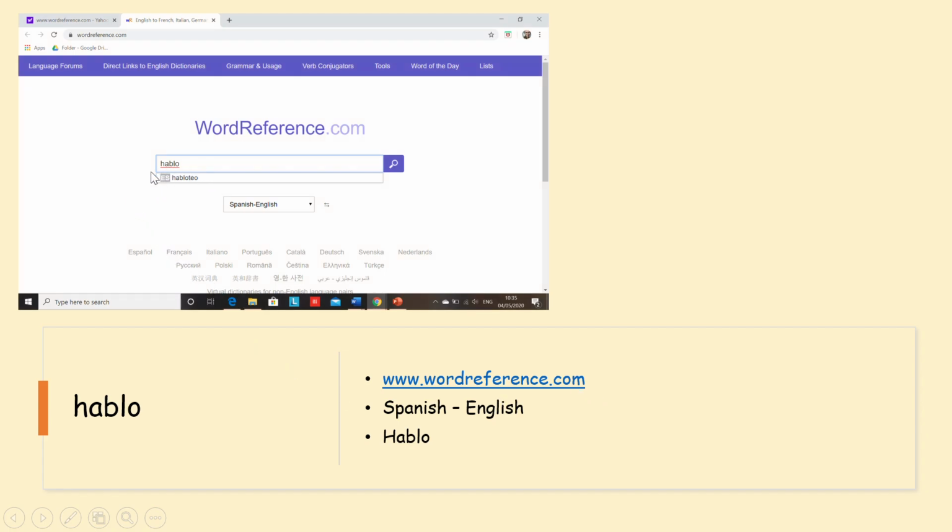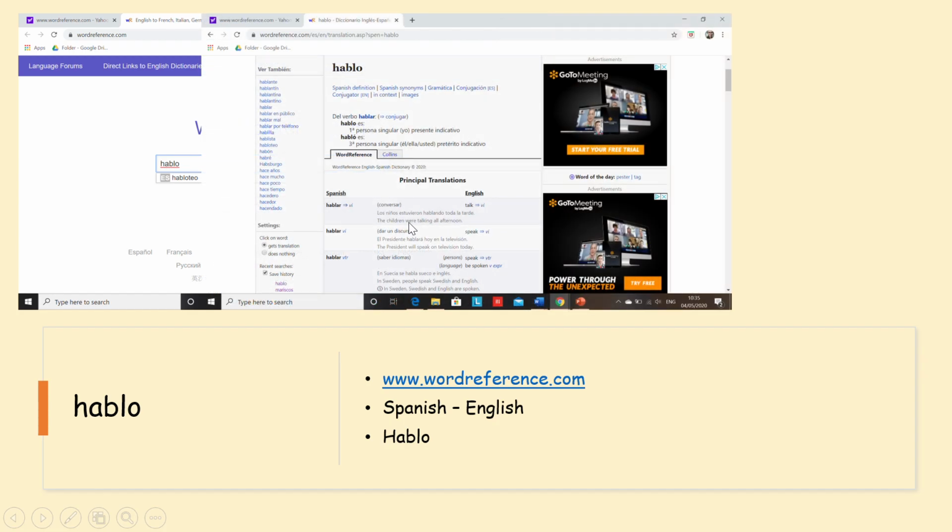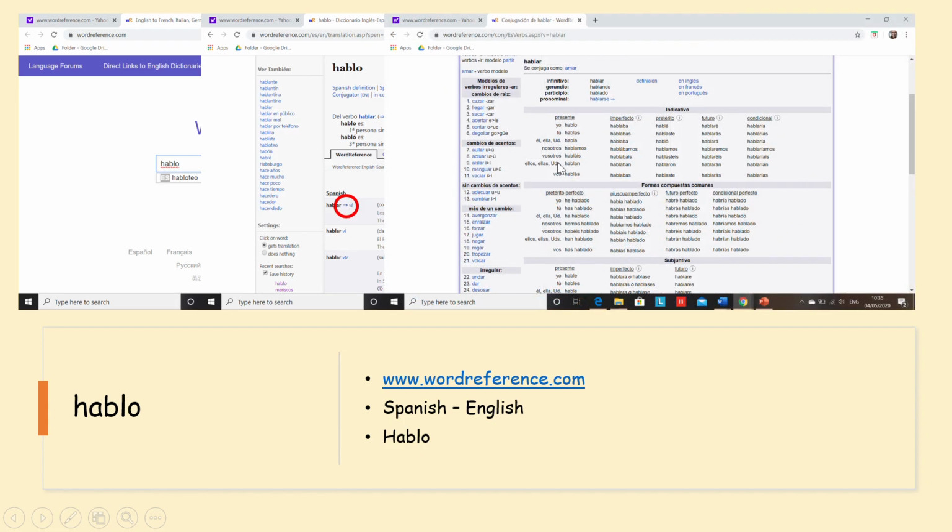You can see I've got a different result here, but I'm just going to ignore that and click on the search button, making sure that my dictionary is in Spanish to English. I'm then presented with these results. So I have habló at the top, which is the word I searched for, but it's telling me that this is the infinitive. If I click on this little arrow here, I am presented with hablar in all forms. So in every single tense, in every single person.